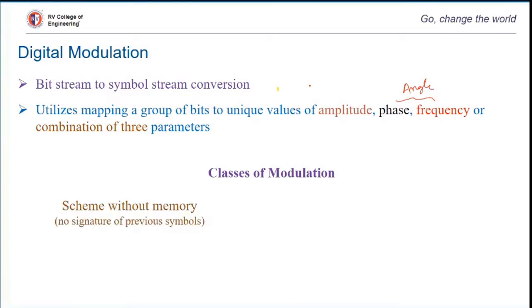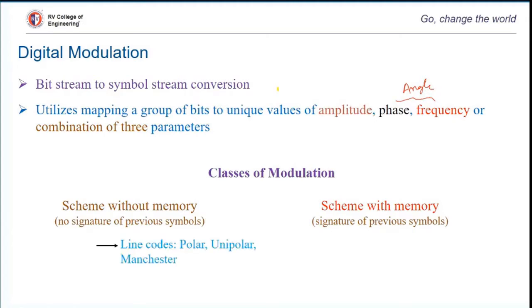The first type of classification is schemes with memory and schemes without memory. Obviously, with memory will have the signature of the previous symbols, so the transmitter will wait for the next bit to arrive, based on which it will modulate. We have seen such modulation in your CS1 as well. All your line coding schemes involving polar, unipolar, and Manchester are examples of line coding schemes, which are a class of modulation without memory.